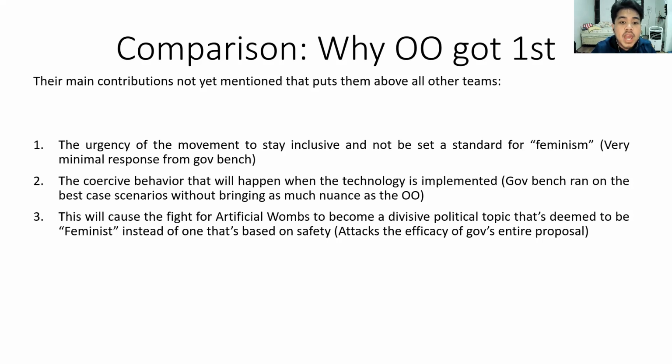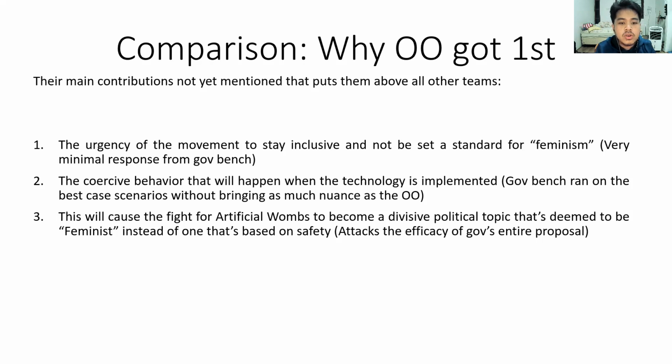Second, the coercive behavior that will happen when the technology is implemented. Government bench only ran the best case scenarios where everyone wants to do this and there is no coercion, without bringing as much nuance as OO, because OO already talked about how this will directly change people's behavior to tell women to have these children because it is no longer a biological burden and it is no longer painful to do so.